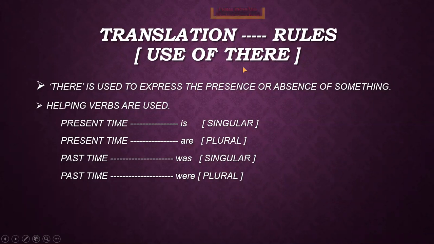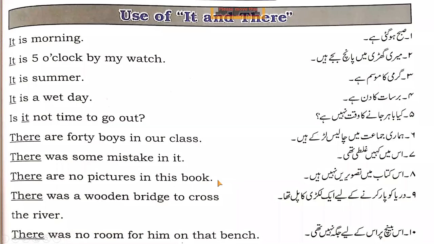Then we have discussed use of there, which can represent the presence or absence of things. Is and are used with there to show the singular and plural things respectively. And similarly, was and were are used to show the past time for singular and plural things respectively.